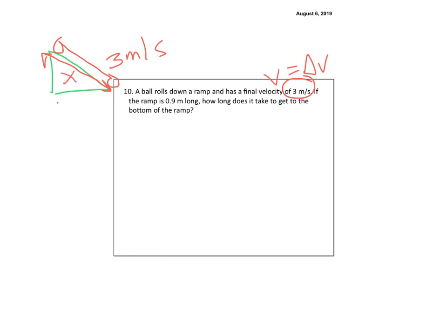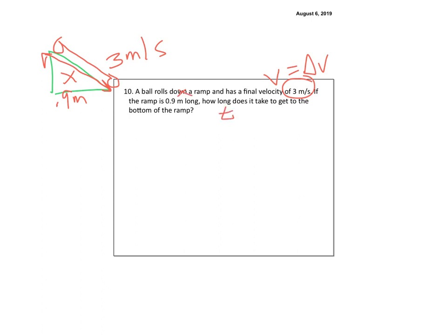Okay, so let's try problem number 10. A ball rolls down a ramp. So here's my ramp. Here's my ball, and it's going to roll down the ramp. It starts at 0 and it ends at 3 meters per second. So that's my velocity, which is the same as my delta v since it started at rest. So my velocity at the end is 3 meters per second, and the distance it goes down the ramp is x, which is 0.9 meters. So this is x right here. And we're trying to figure out how long.